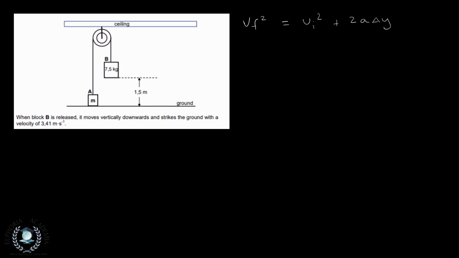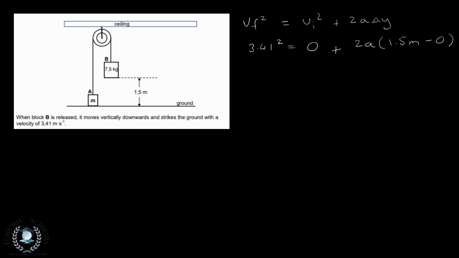Now our Vf, we're told, is 3.41 when it strikes the ground, and our Vi is actually 0 because we're told that this thing is held, so it's stationary. That will be plus 2a because we're trying to find our acceleration, and our change in y will be 1.5 meters, and we can just take the final position as 0, just to make things simple for us.